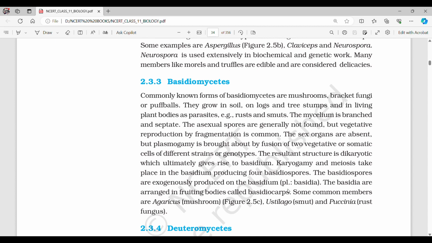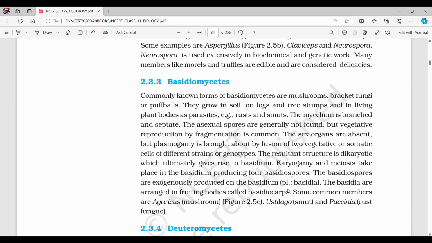Many members, like morels and truffles, are edible and are considered delicacies. 2.3.3 Basidiomycetes. Commonly known forms of Basidiomycetes are mushrooms, bracket fungi or puffballs. They grow in soil, on logs, and tree stumps, and in living plant bodies as parasites, for example rust and smuts.